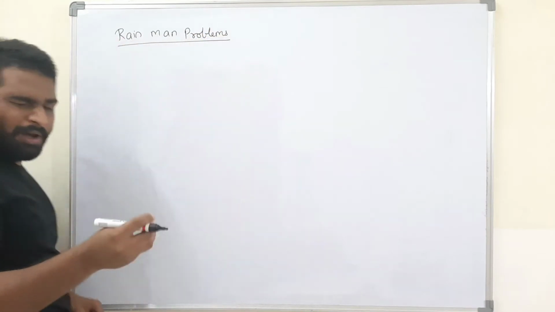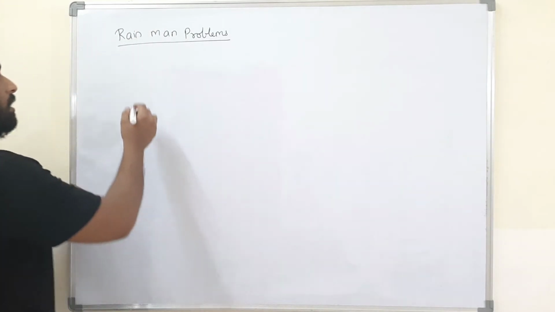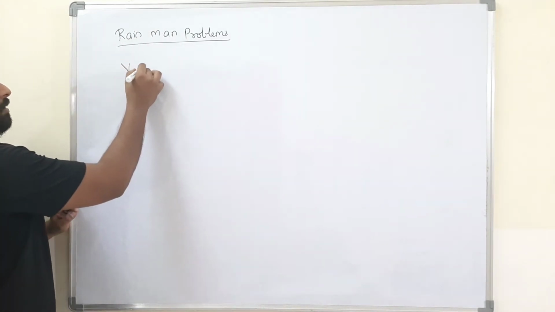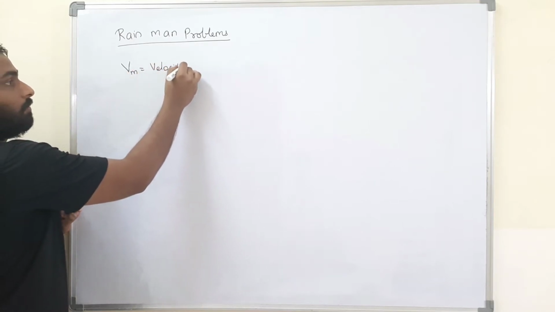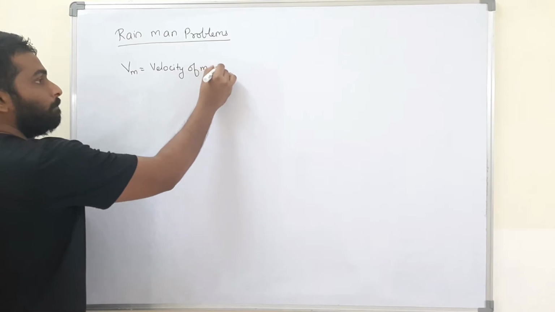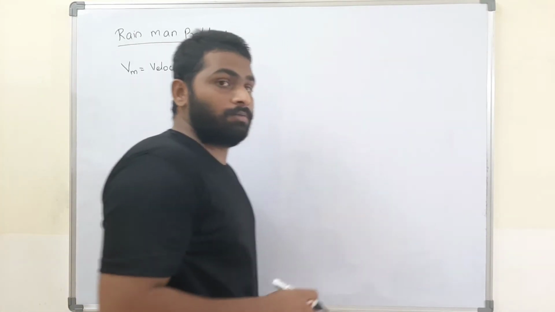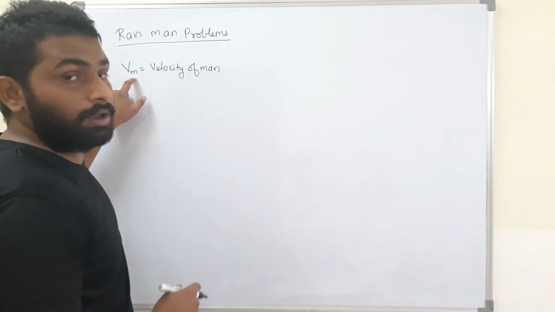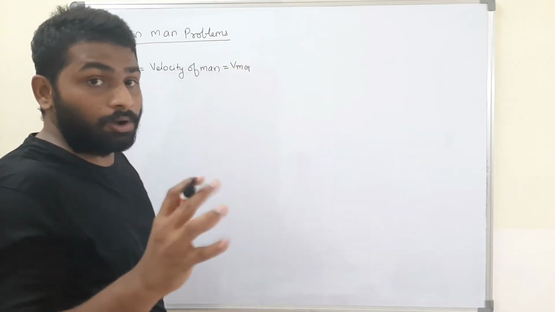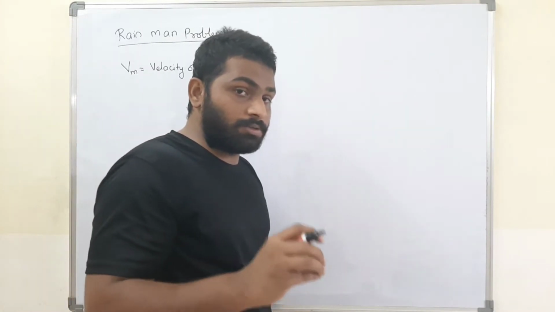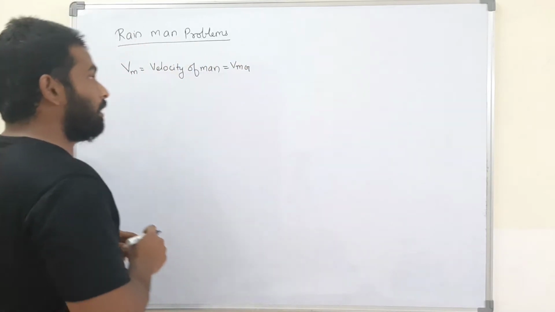First of all, we will spend 5 minutes on the concept and then we will go for the problems. Now see here, Vm is the velocity of man. That means if we are standing on the ground, you will feel as if the man is walking with this speed, that is velocity of man, or simply the velocity of man with respect to ground. Whenever the observer is on the ground, he will feel as if the man is walking with this speed.